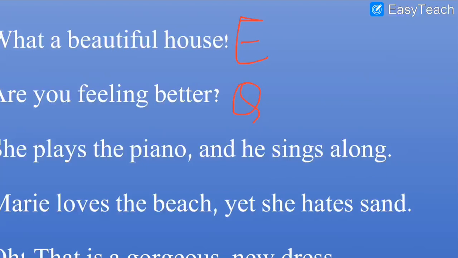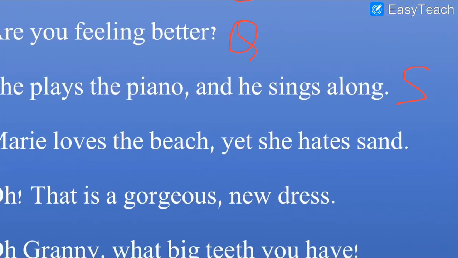Now here you can see there is a full stop over here. It is just information given that the girl plays the piano and the boy sings along with the girl. So this is a simple sentence with a full stop and it is called a statement. So I have written S for statement. Next, number 4, Mary loves the beach yet she hates sand. So can you see the full stop over here? There is a full stop, means it is a simple statement. So for statement we write S.